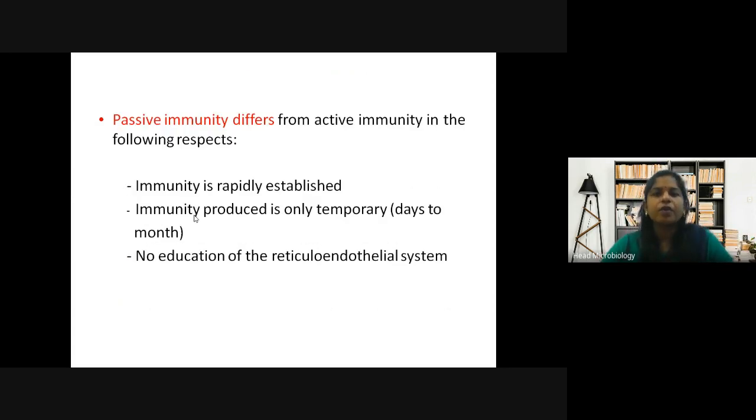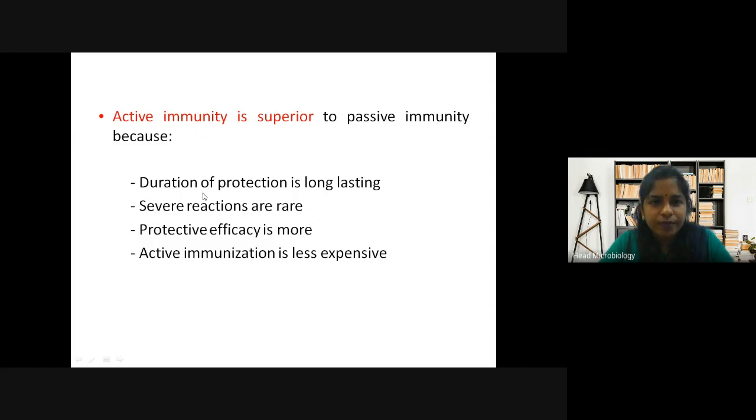Passive immunity differs from active immunity in the following respects: immunity is rapidly established, and the immunity produced is only temporary. Because it is injected into your body, your body is not producing it. If your body is producing it, it is long lasting immunity, but when it is injected, it is only that amount of antibodies present inside your body. So it is a temporary one. There is no education of the reticuloendothelial system, so you don't have to study the reticuloendothelial system for this. So this is about passive immunity.